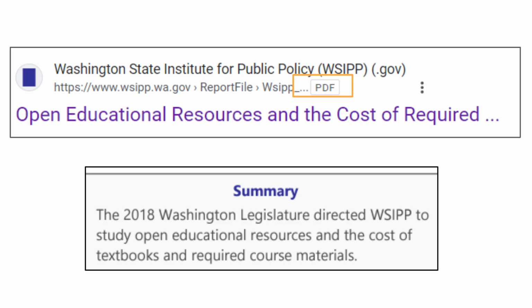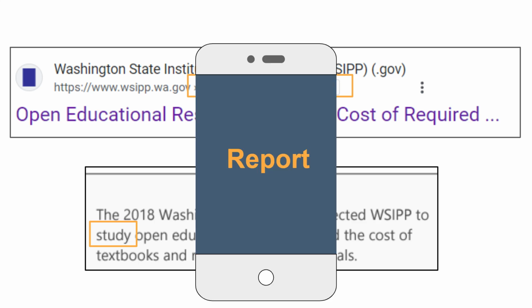which usually indicates that it appeared in some sort of print publication, maybe a report, maybe a book, maybe an article. But since it's a PDF, it does tell me that it's not a web page. The URL indicates that it's a report. I also see that as coming from a government. And when I opened the file and I read the summary, it said it was from a study. So this is making me believe that this is a government report about a study.